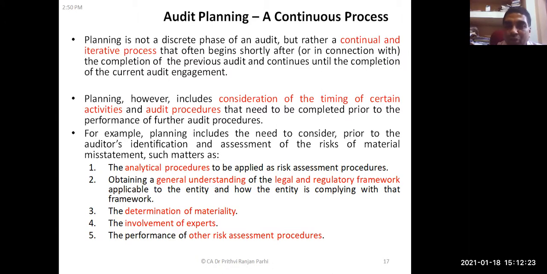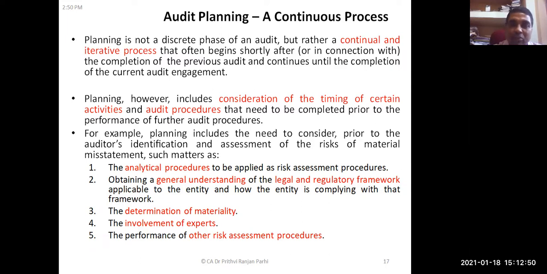I had also shown you earlier how planning keeps on changing, or on the basis of certain audit procedures, maybe a risk assessment procedure, we need to change our audit planning. Okay, it is a continual and iterative process. And planning includes consideration of timing of certain activities and audit procedures.